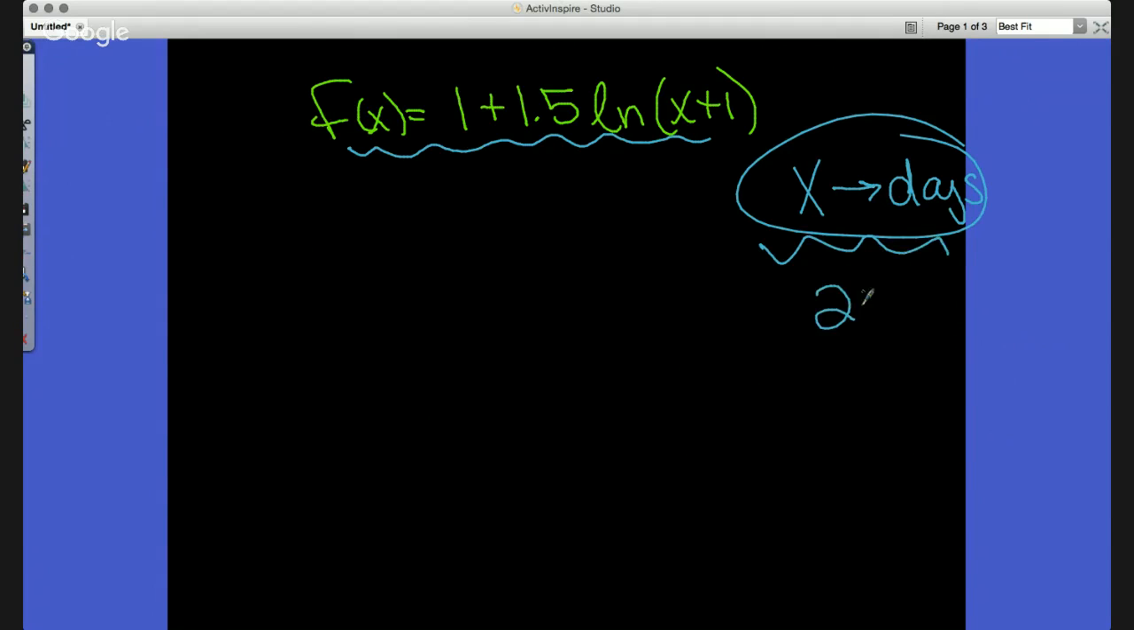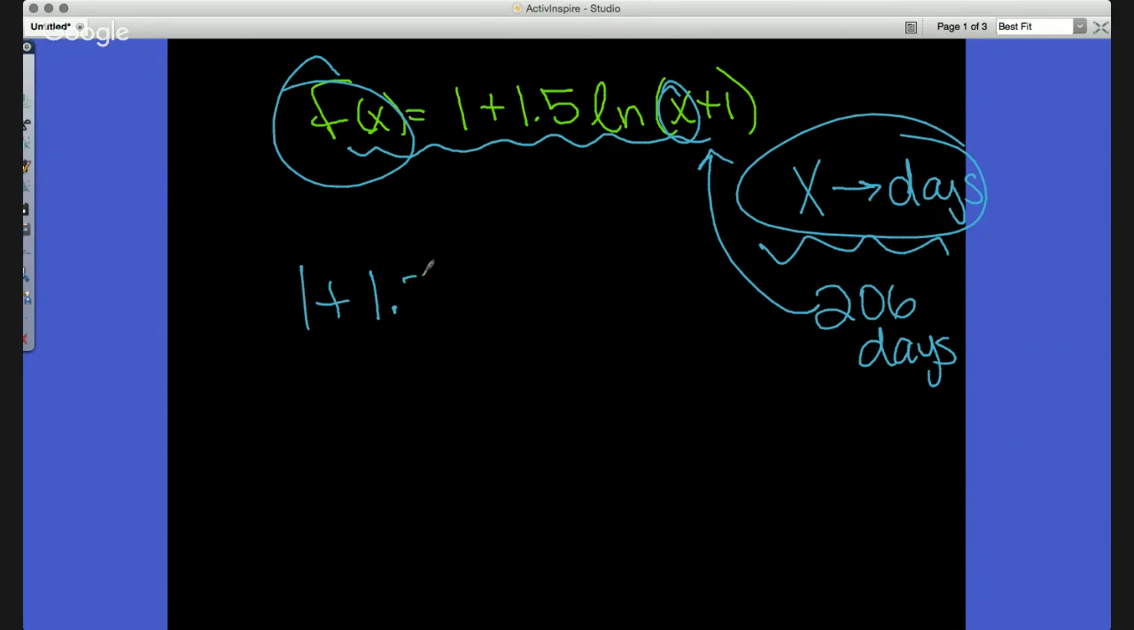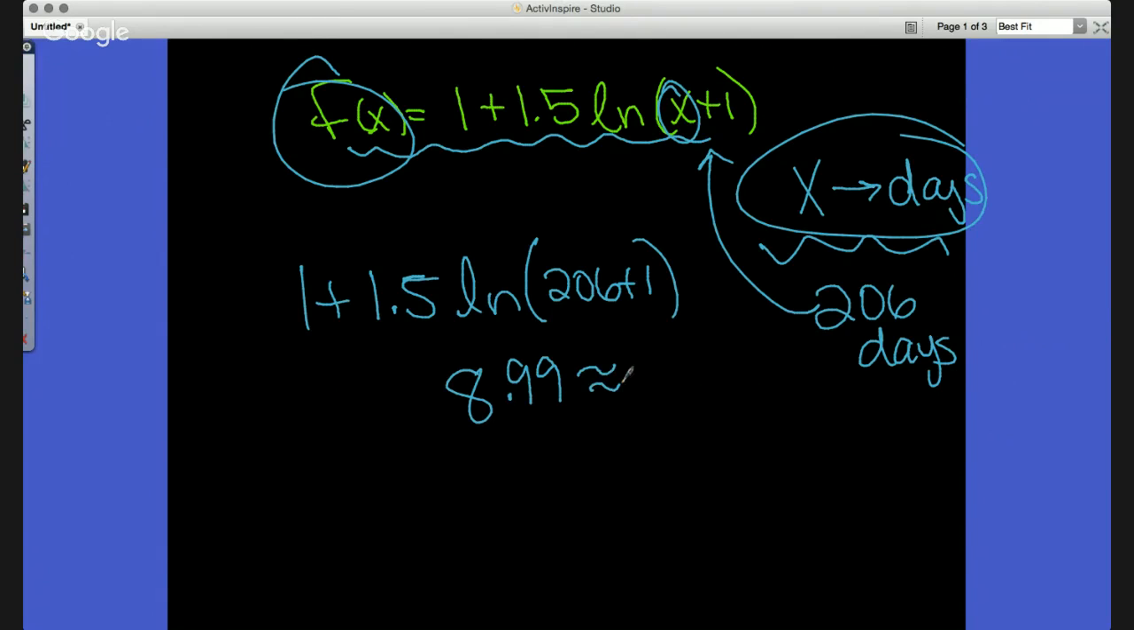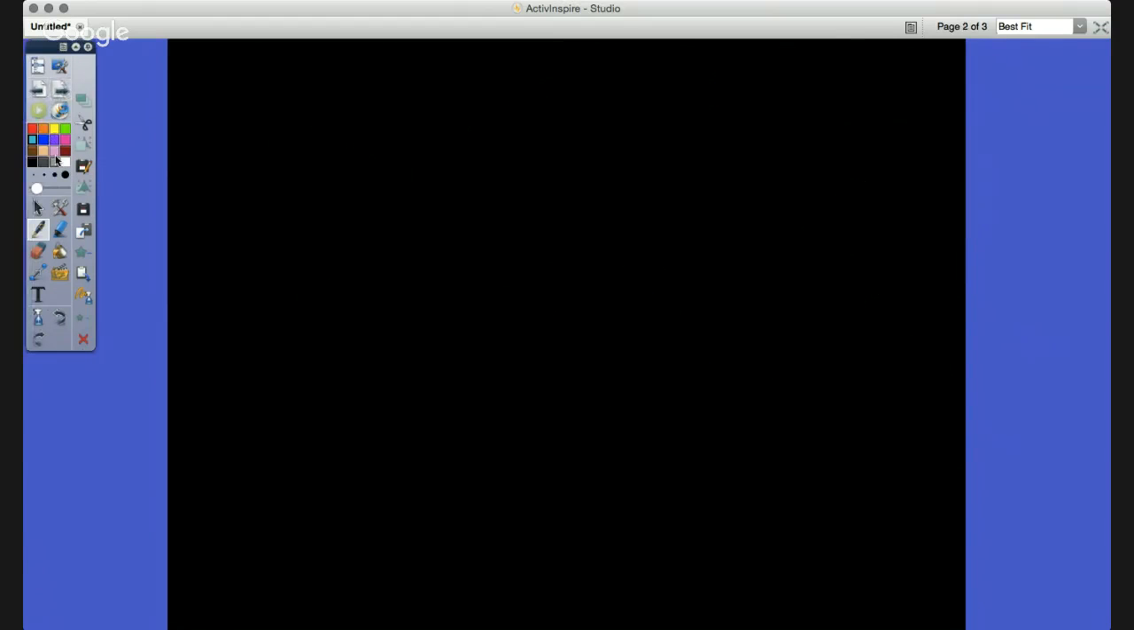Stop. 206 days is what we get. Well, since we know x is the amount of days, f of x the amount of free throws on average made, we're going to plug in 206 in for x. So we're left with 1 plus 1.5 ln of 206 plus 1. So again, once we plug that in and get it out, I believe we get 8.99, which should be approximately 9 free throws on average once you plug it in your calculator. Be careful. Make sure you do 1.5 ln of 207 and then add 1 at the very end, and we'll be okay.